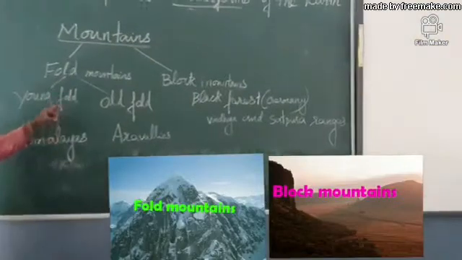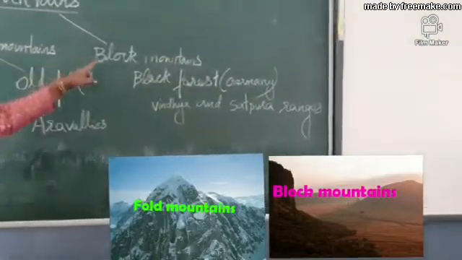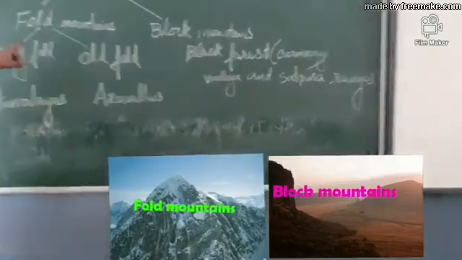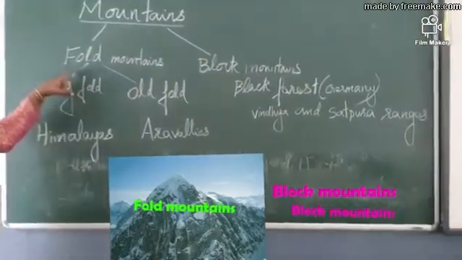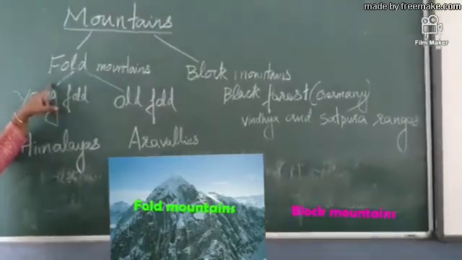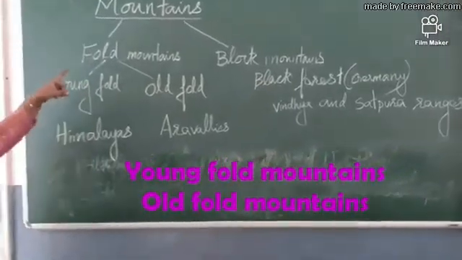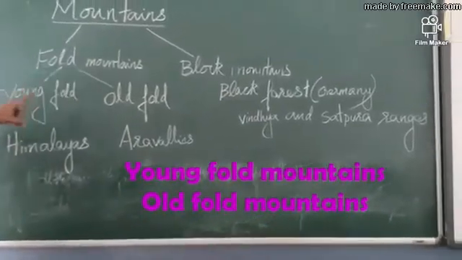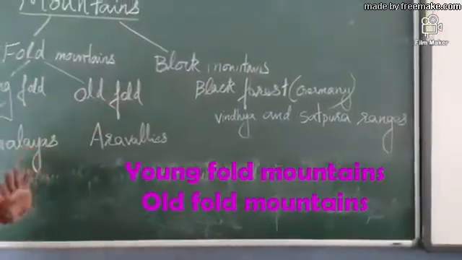Mountains, you see, there are mainly two types of mountains. They are fold mountains and block mountains. What are fold mountains? Already we discussed that. How are the fold mountains formed? They are formed mainly due to the folding of the earth crust. There are mainly two types of fold mountains: young fold mountains and old fold mountains.